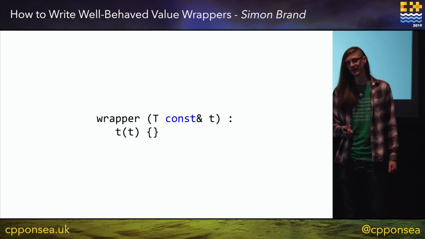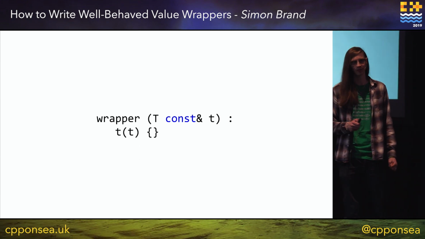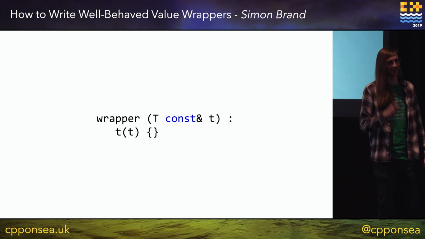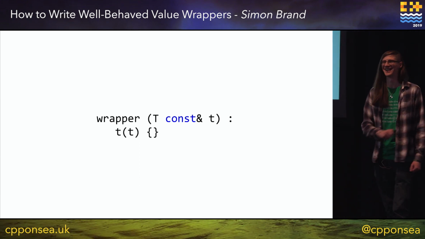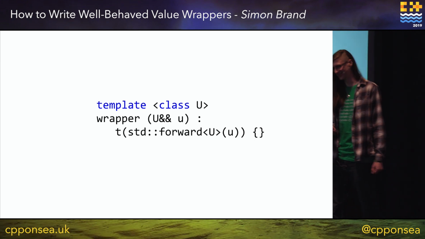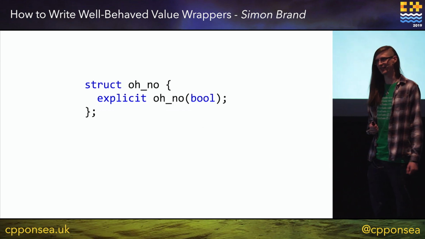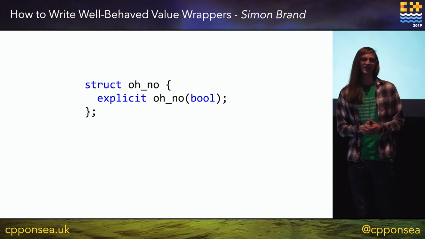So maybe what you're thinking is, oh, I'll just write a constructor. It'll be great. And now the smarter ones are saying, ha, I know, we can use perfect forwarding. It'll be great. But then someone comes along and they write this very aptly named type.